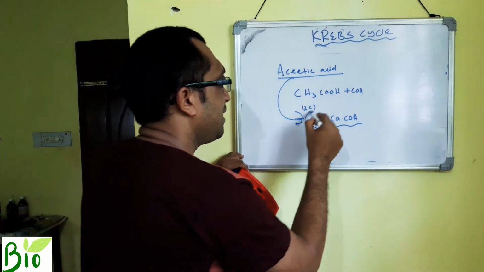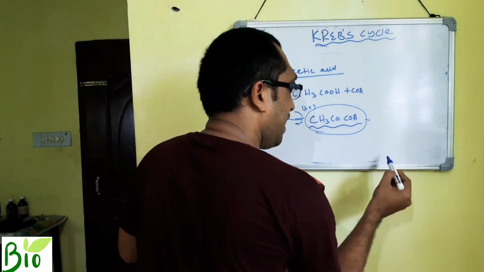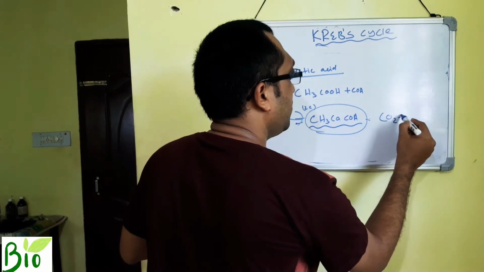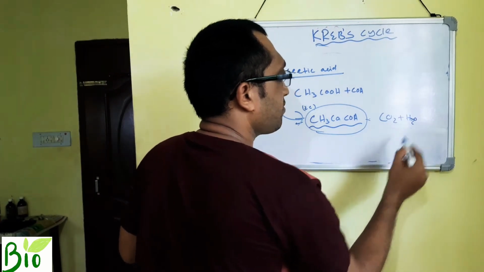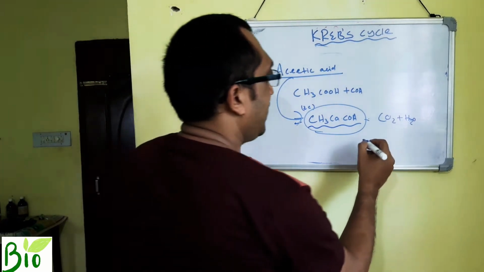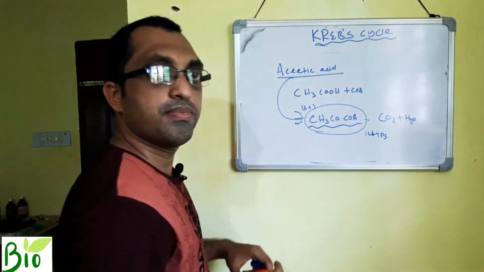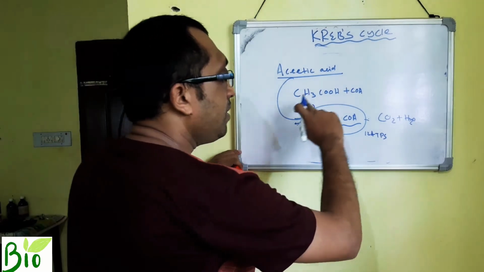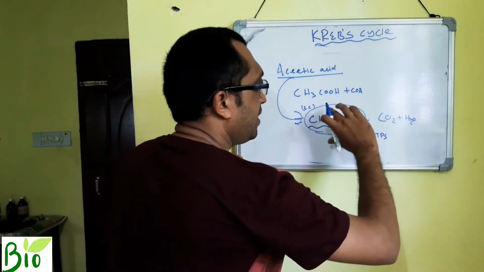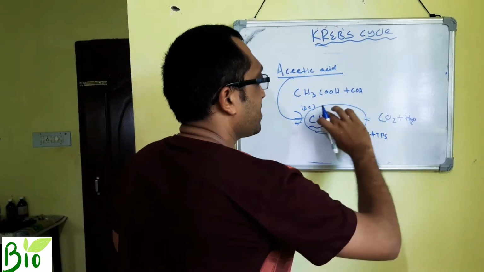This acetyl coenzyme A will break down totally and convert into CO2 plus H2O gradually and gives you 12 ATPs. Which molecule helps this?